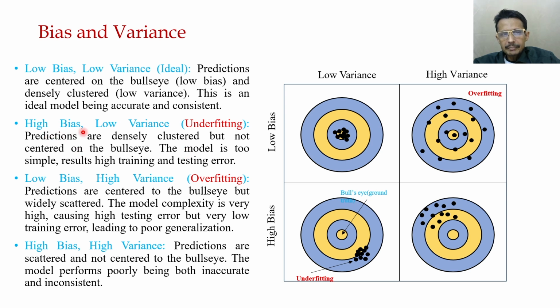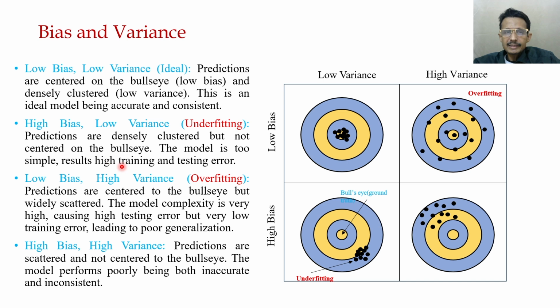Now, if it is high bias and low variance, since it is high bias, the error is very high. So it is not clustered in the bullseye region, but somewhere else. That is why it is high bias, but it is densely clustered because of low variance. So predictions are densely clustered but not on the bullseye.